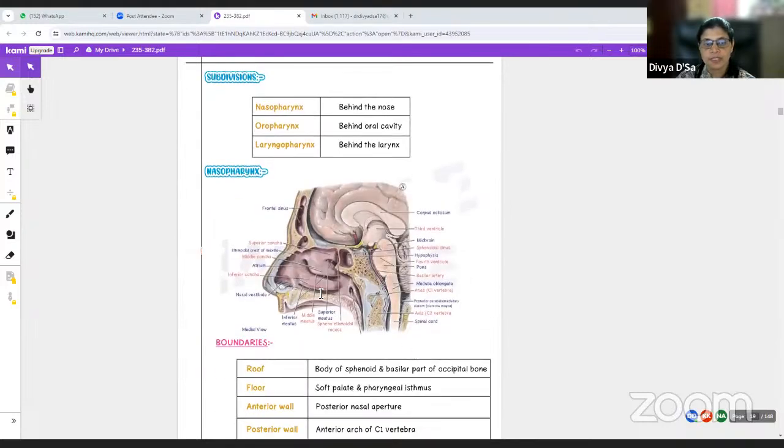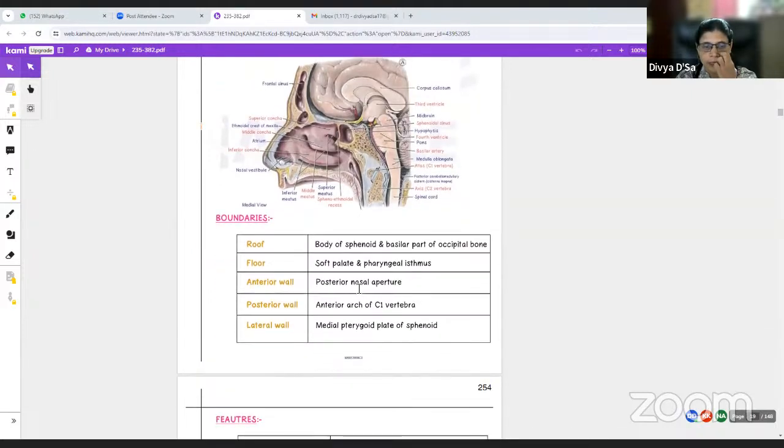Okay, so what we are seeing is the nasopharynx, only this portion. So each of these, you have to define the boundaries and the features. If you see the nasopharynx, the roof is formed by the body of the sphenoid and the basilar part of the occipital bone. Floor is formed by the soft palate and the pharyngeal isthmus. Anterior wall is the posterior nasal aperture and posterior wall is the anterior arch of the C1 vertebra. Laterally, it is the medial pterygoid plate of the sphenoid bone.